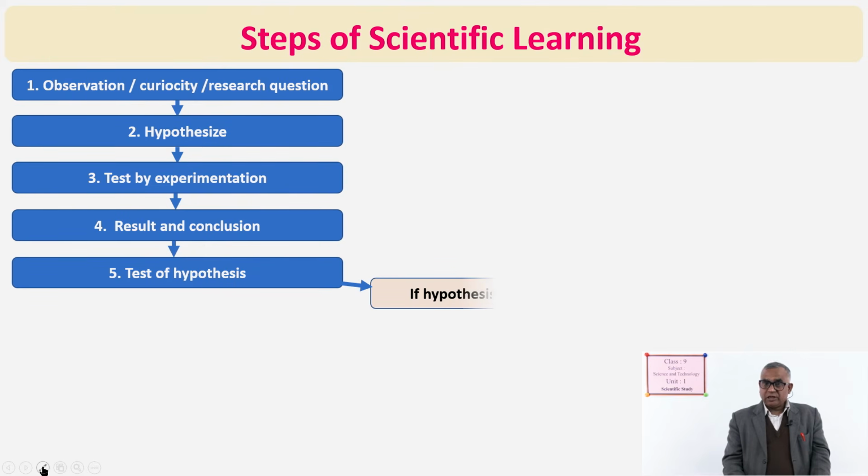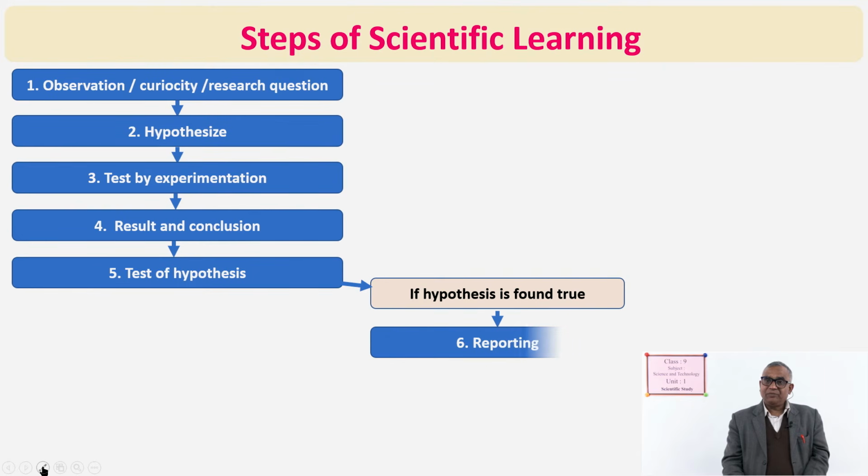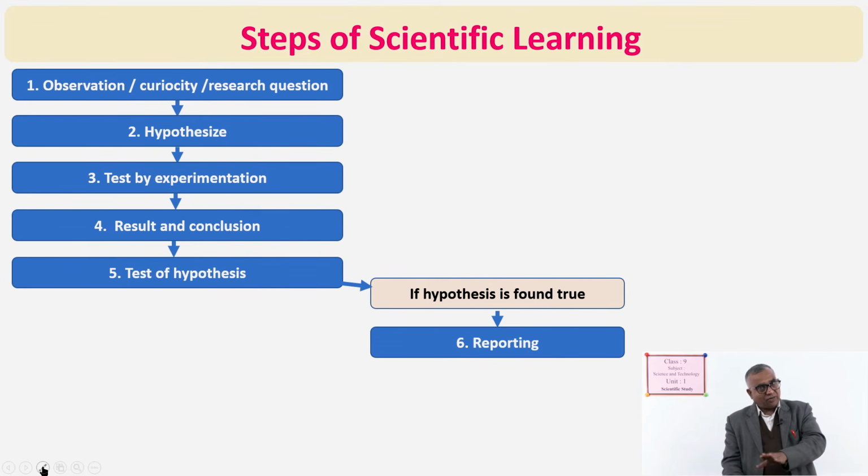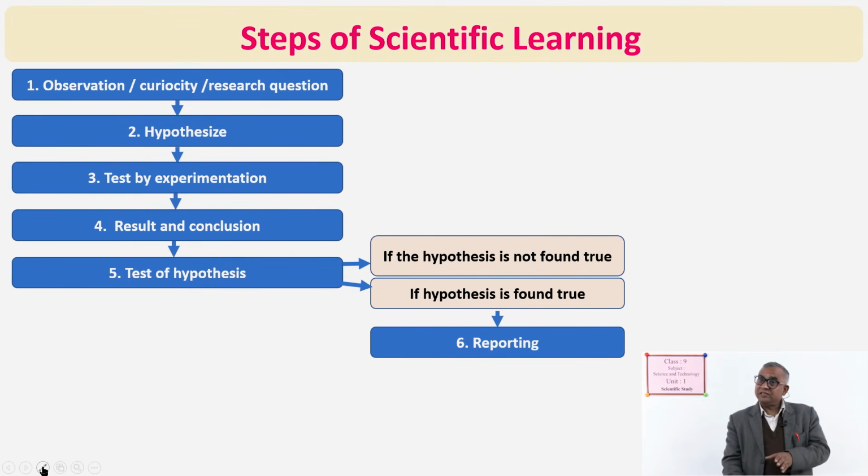If the hypothesis is found true, then reporting is done, a report is made and presented, and work is finished. So, that is a cycle of scientific learning, but it is not necessary that you will get true. Sometimes it happens that the hypothesis is not true, it is incorrect.